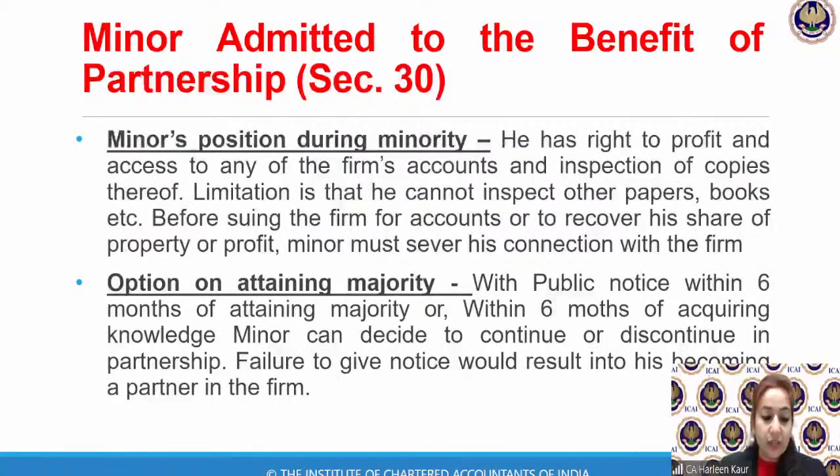Jyotija, it typically talks about the sharing of profits, where the transferee will be entitled to receive the share of profits and he is not interfering in the conduct of the business. So whatever profits the firm is having, he will get, but he will not become liable for the actions of the firm. Good, Mansi. I'm glad it's clear to you.